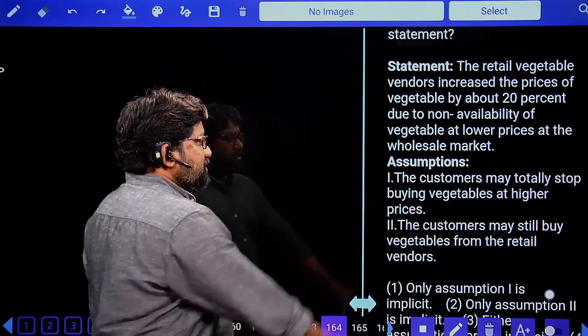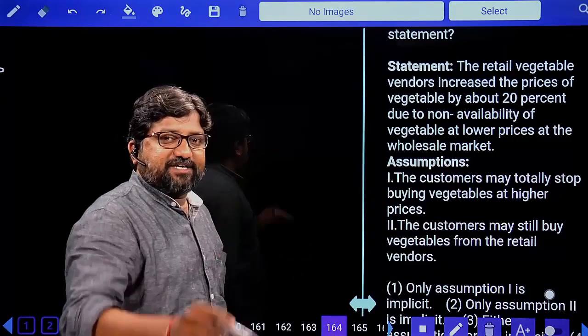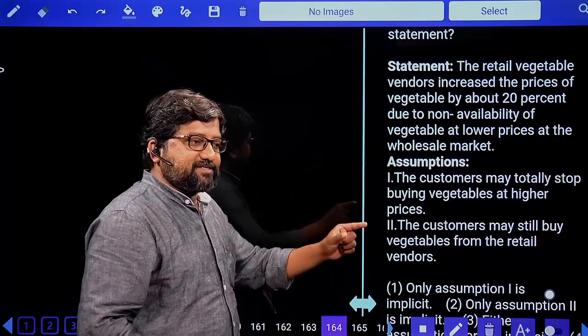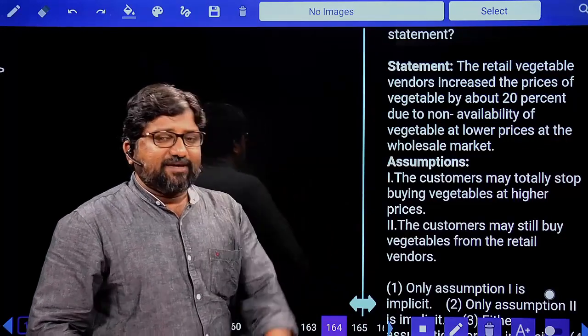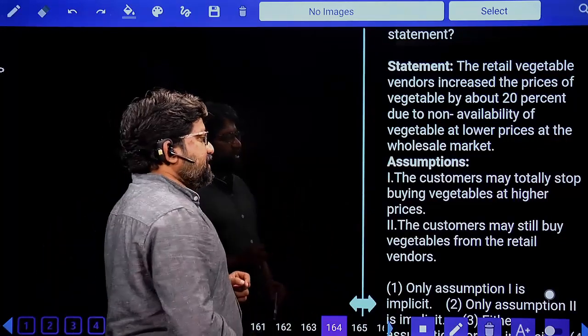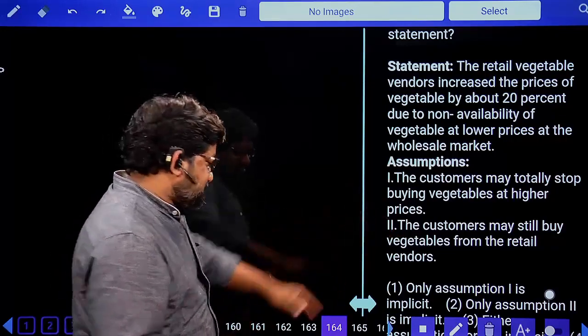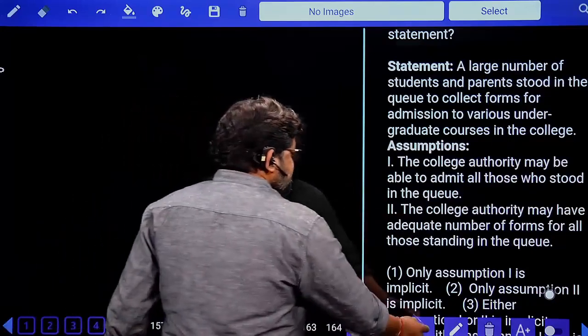The customers may totally stop buying vegetables. No, if they assume that they will stop buying the vegetables, they will not increase the price. They have increased the price because they are assuming that people will buy. The customer may still buy the vegetables from the retail vendors. Yes, yes, yes. So only two is implicit.